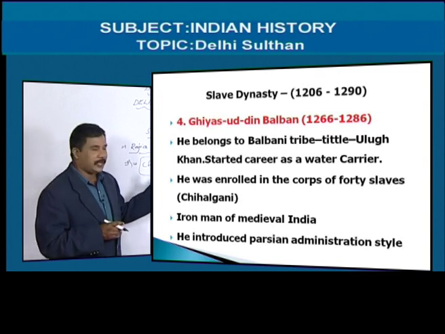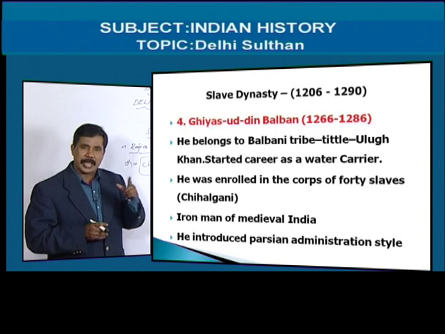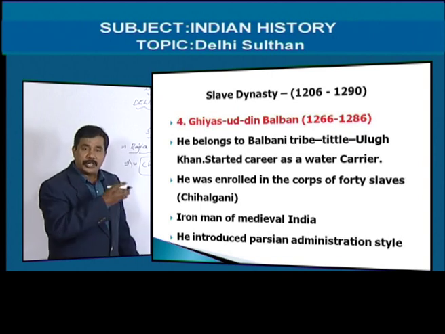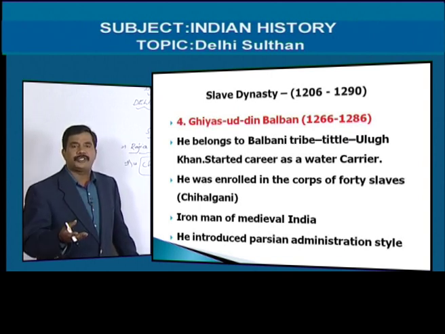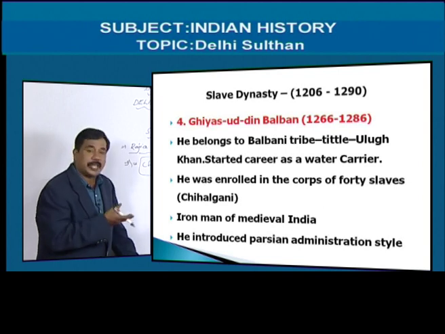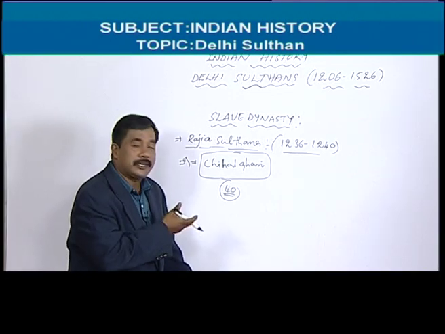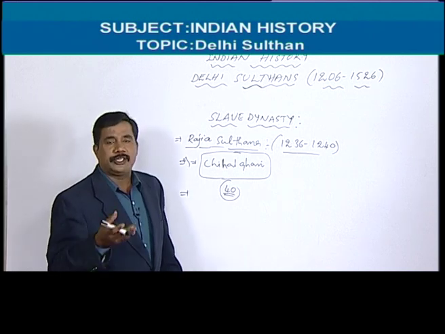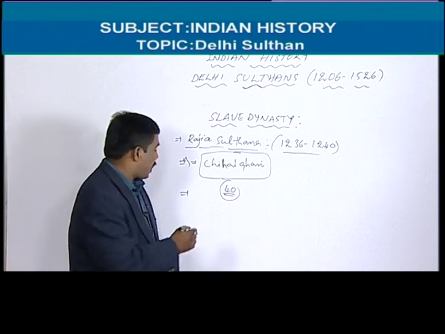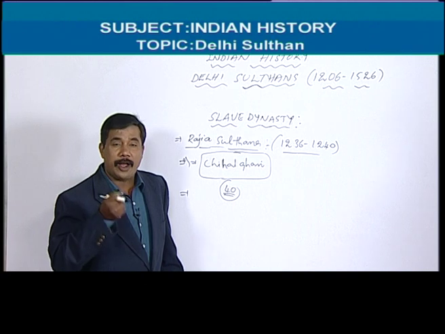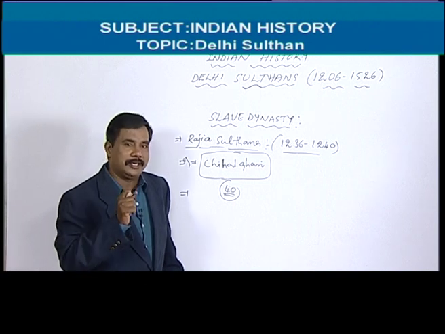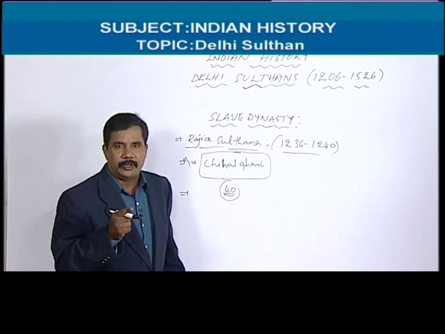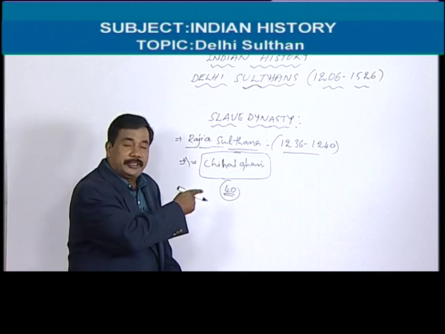Because Razia Sultana, the Chihalgani did not accept her submissively because they would not accept a woman ruling. That's why she introduced new reforms, new administrative styles against the Chihalgani. That's why the Chihalgani became very serious. So they created so many problems for Razia Sultana. Because of these problems, she was not able to rule the country perfectly. Some of the appointments were also not accepted by the Chihalgani. Razia Sultana appointed officials, and those officials were not accepted by the Chihalgani either.